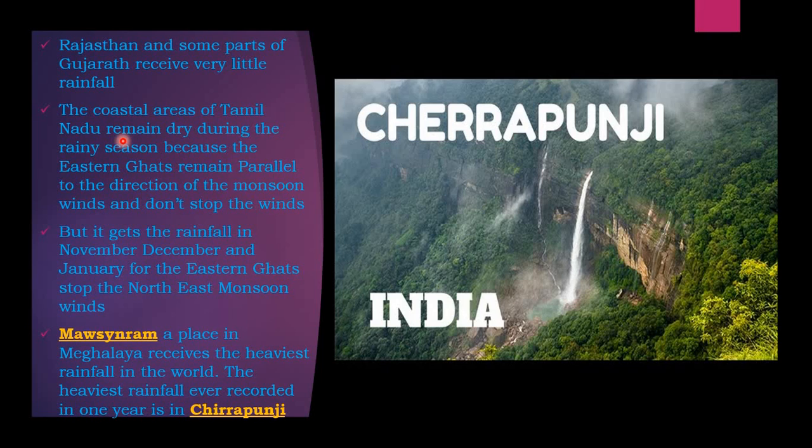So the rainy season remains dry there when the other states are receiving heavy rainfall. But Tamil Nadu gets rain in the months of November to January, because the Eastern Ghats stop the northeast monsoon winds. So every year in November, December, January, these 3 months, Tamil Nadu receives lots of rain. Recently also you have seen the rainfall in Chennai.